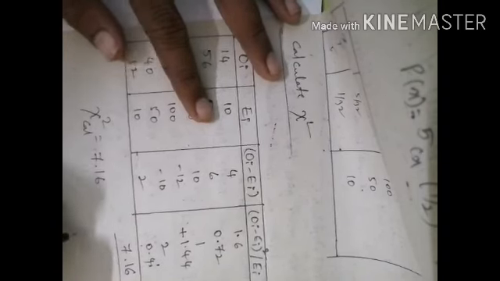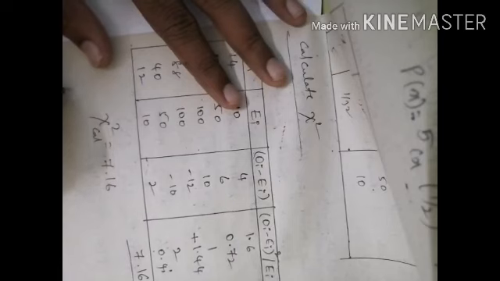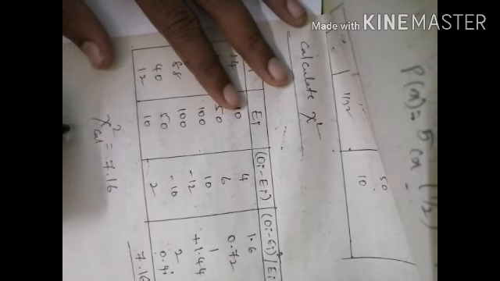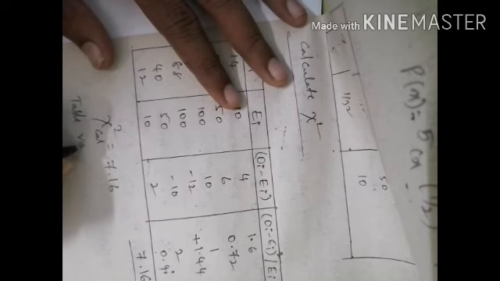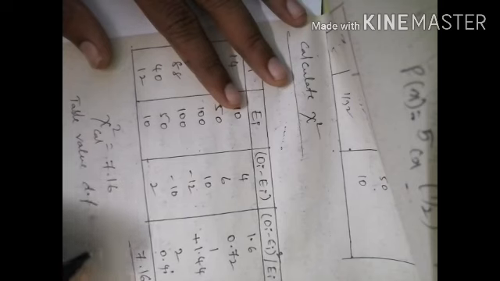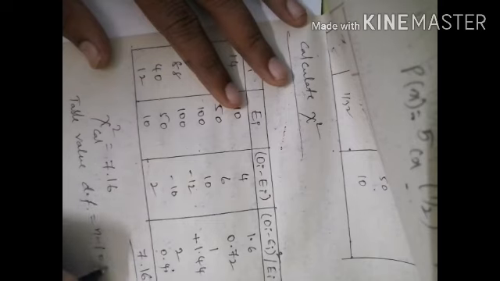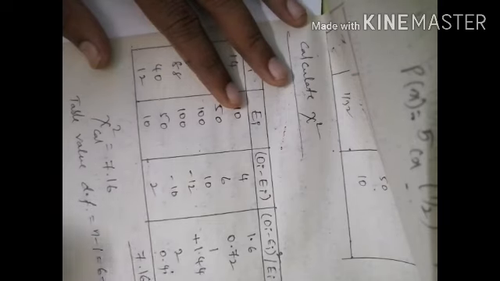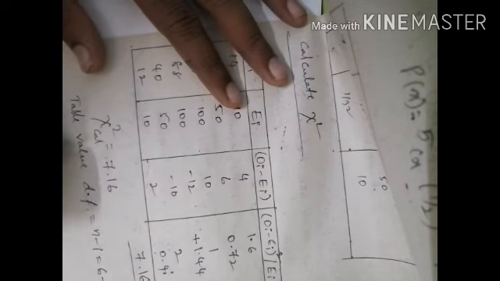Now we need to get the table value. The degrees of freedom is equal to n minus 1. Here n, the total values, is 6, minus 1, that is equal to 5. Degrees of freedom is 5.